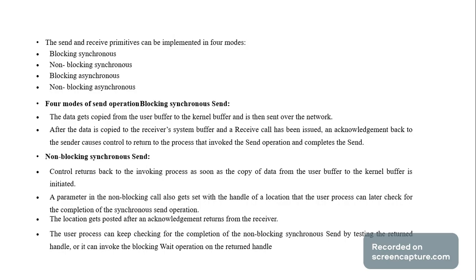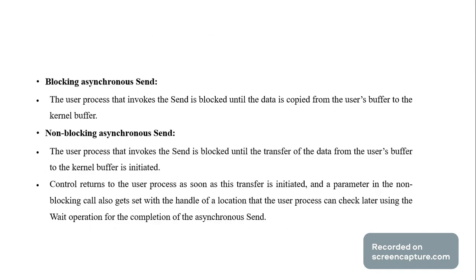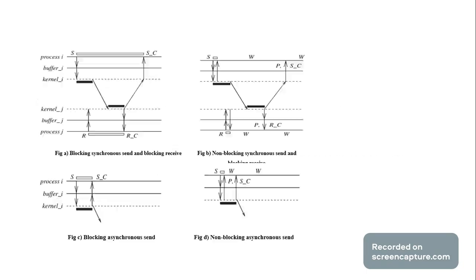First one is blocking synchronous, non-blocking synchronous, blocking asynchronous, non-blocking asynchronous. Blocking synchronous copies from the user buffer to the kernel buffer and is then sent over the network. Non-blocking synchronous invokes the processor to copy the data from the buffer. Blocking asynchronous is copied from the buffer to the kernel buffer. Non-blocking asynchronous is sent, and checked later using the wait operation for the communication.